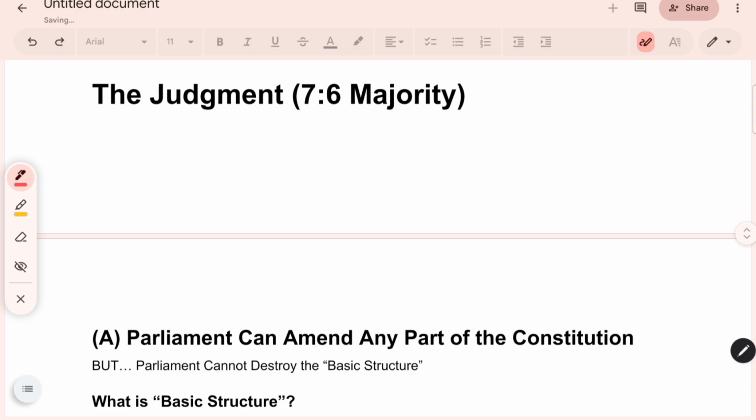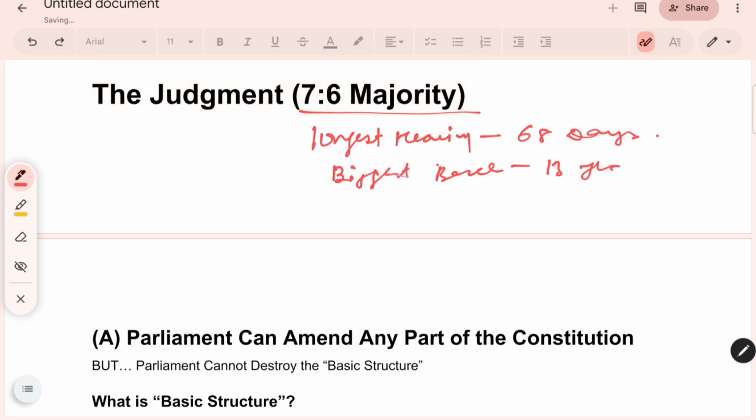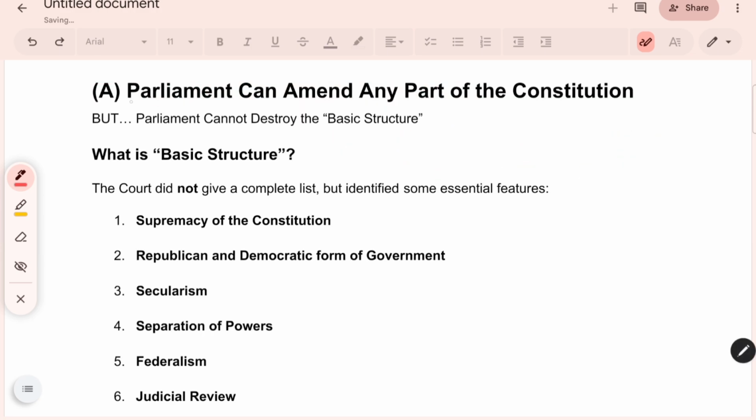Then the judgment came, by a 7:6 majority. It was the longest hearing, 68 days, and the biggest bench, 13 judges. The Supreme Court held that Parliament can amend any part of the Constitution, but it cannot destroy the basic structure of the Constitution.